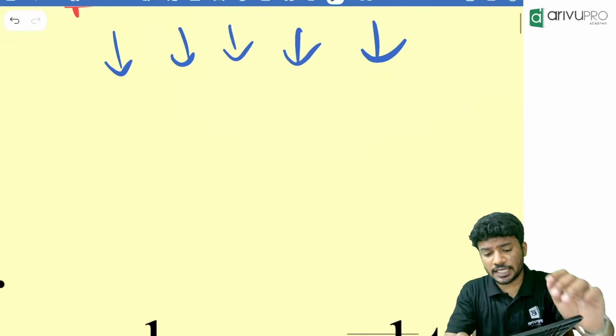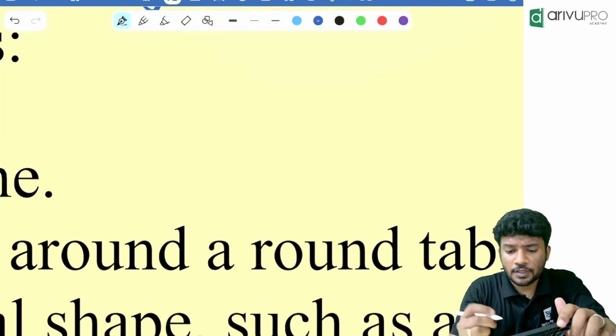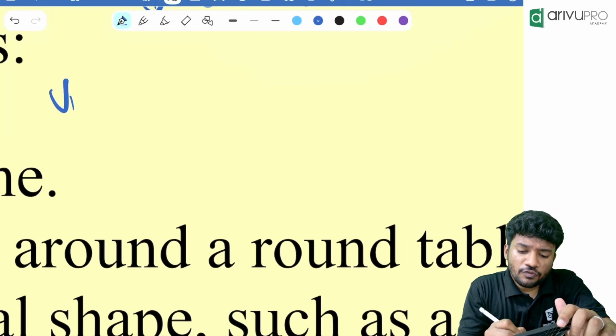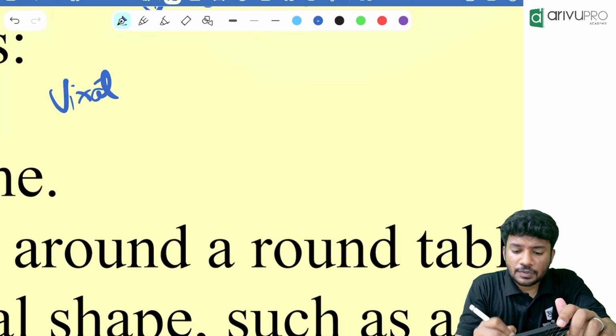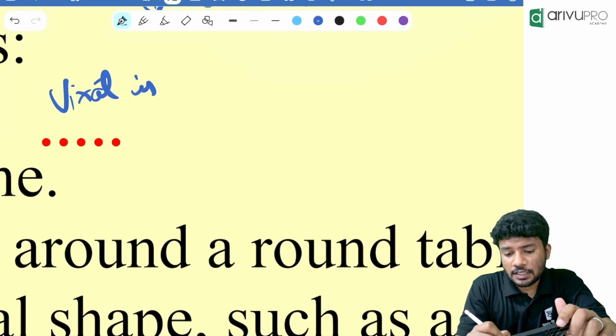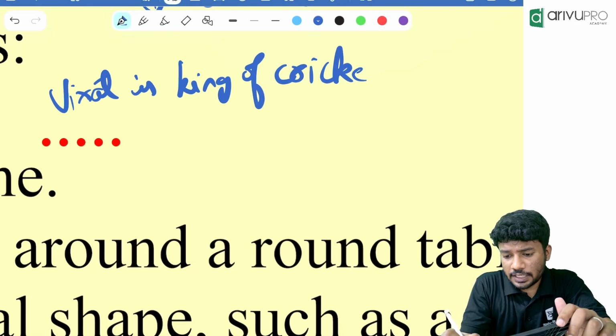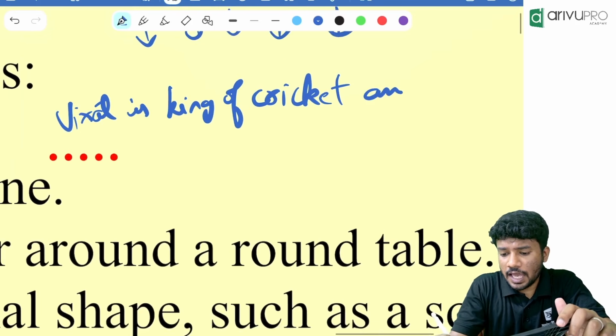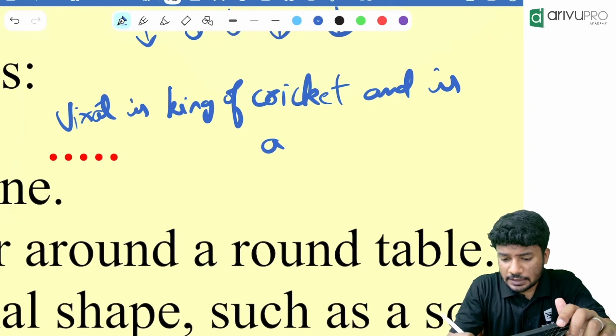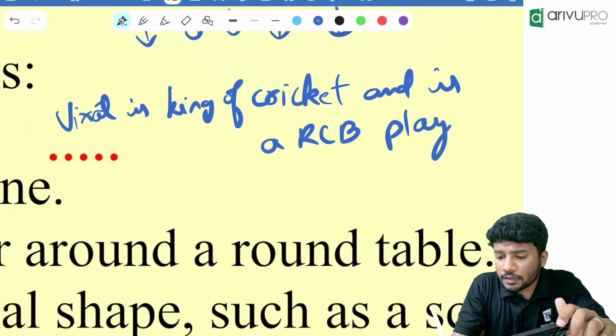Now few extra questions I want to ask. People, Virat is king of cricket, and is a RCB player.